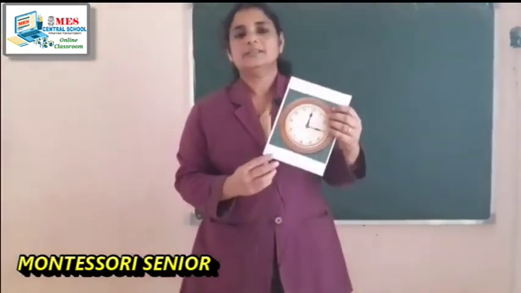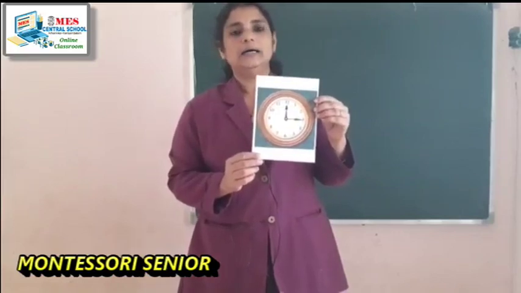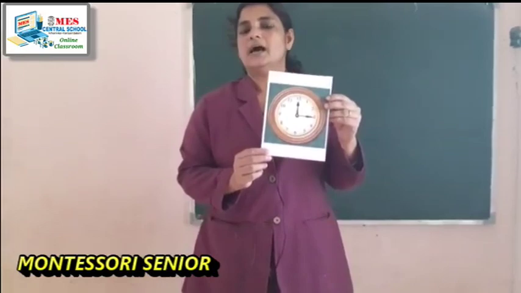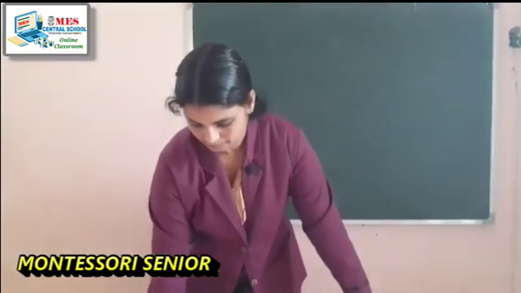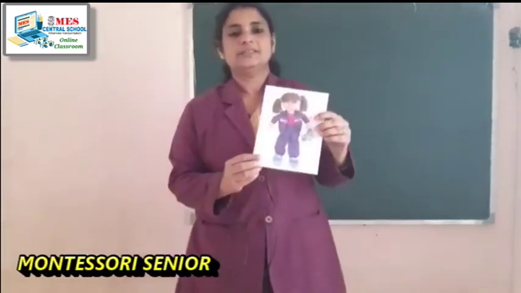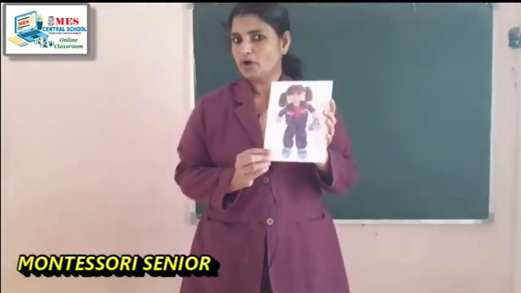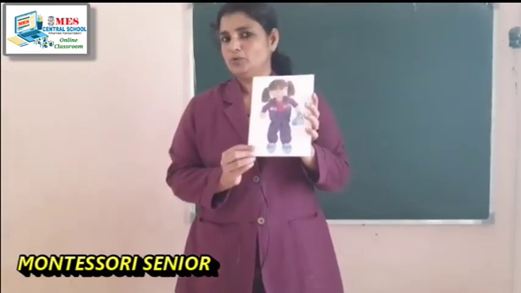Then what is this? This is a clock. Is it a living or non-living thing? It is a non-living thing. Then what is this? This is a doll. Can the doll talk with you? No. Can the doll play with you?